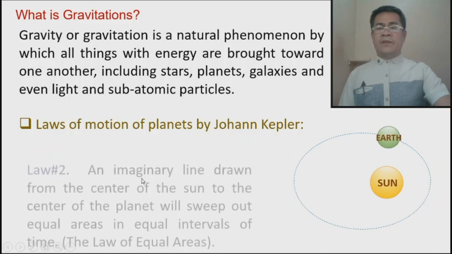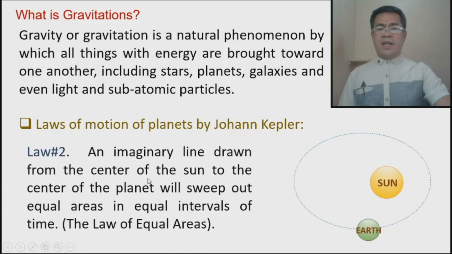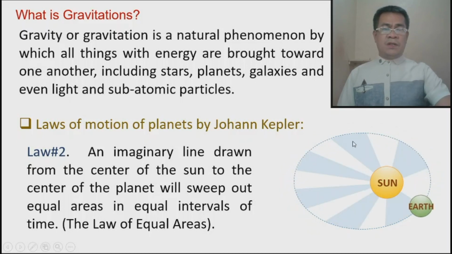In his second law, he said that an imaginary line drawn from the center of the sun to the center of the planet will sweep out equal areas in equal intervals of time. This law is called the law of equal areas. Suppose these are the swept areas with equal time intervals.